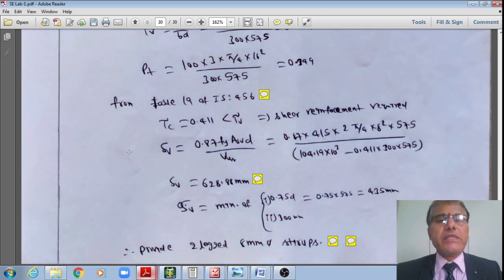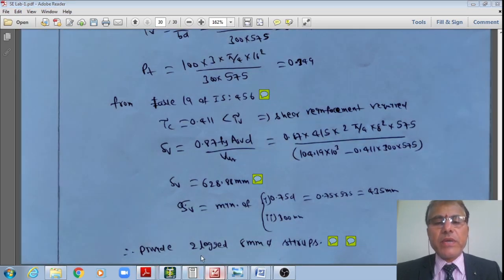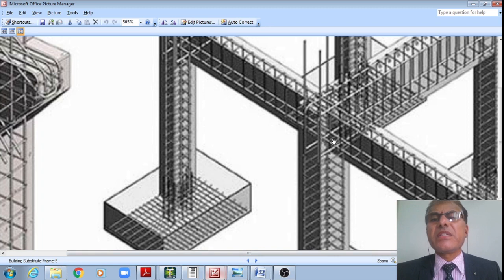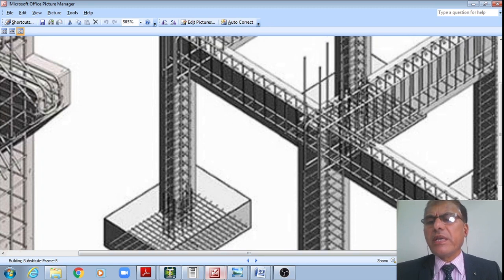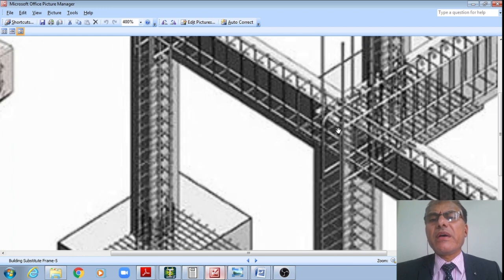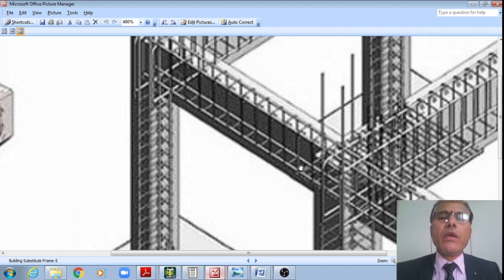That is how the design for these stirrups is done. At the support, I am having these stirrups spaced at every 300 mm, right? These vertical stirrups, 300 mm. Even as you move to the center of the span, the maximum itself is 300. Therefore, I need not change the spacing.